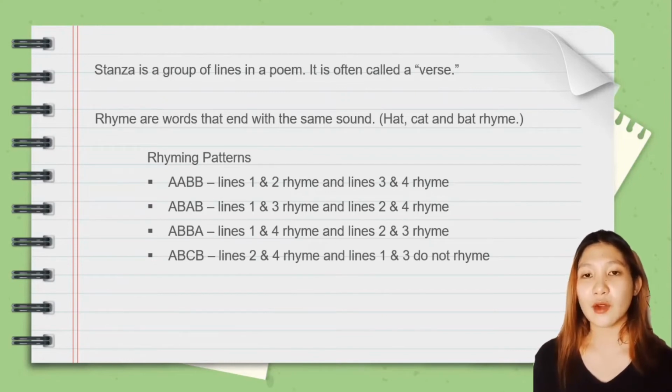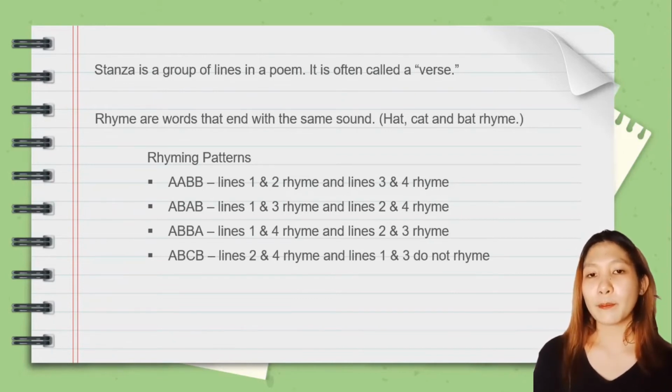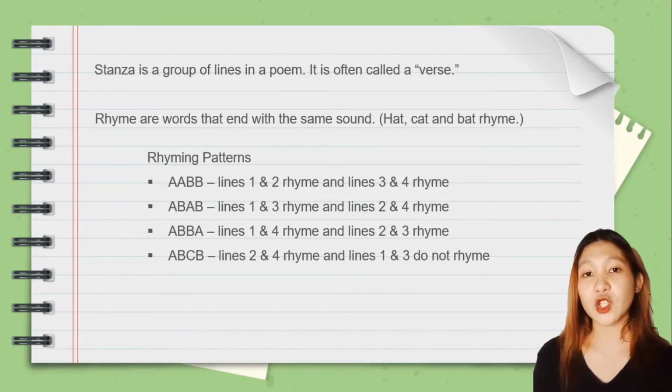Rhyme are words that end with the same sound. Hat, cat, and bat rhyme. Rhyming patterns: AABB, lines 1 and 2 rhyme and lines 3 and 4 rhyme. ABAB, lines 1 and 3 rhyme and lines 2 and 4 rhyme. ABBA, lines 1 and 4 rhyme and lines 2 and 3 rhyme. ABCB, lines 2 and 4 rhyme and lines 1 and 3 do not rhyme.